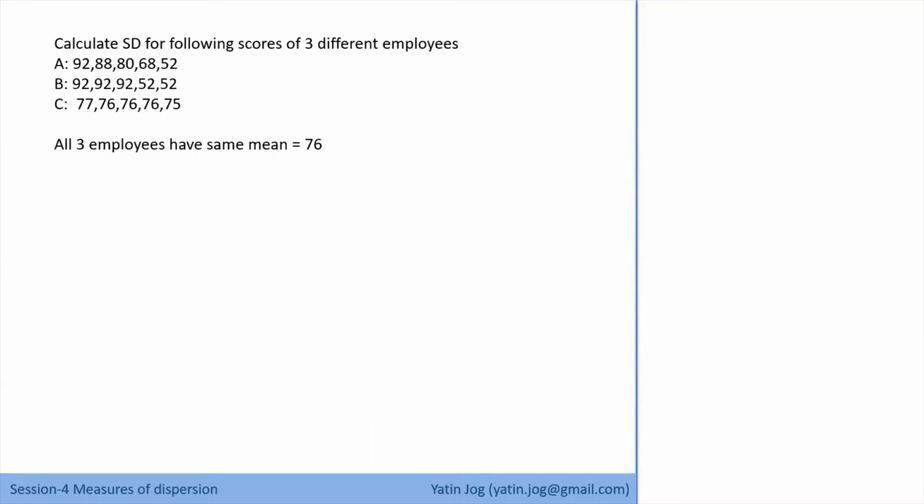If the project is going to run for the next 5 weeks and you want consistent performance throughout, you will go ahead with employee C. But if it is a short project, say 1 or 2 weeks, and you want the best performance because you want to complete it in maybe 1 week instead of 2, then I may go ahead with employee B, who gives very good performance in a short period of time.